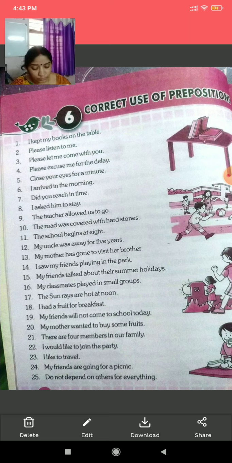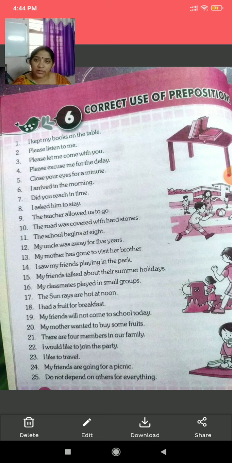Okay? I had a fruit for breakfast. Here for is your preposition. My friends will not come to school today. To is again your preposition. My mother wanted to buy some fruits.